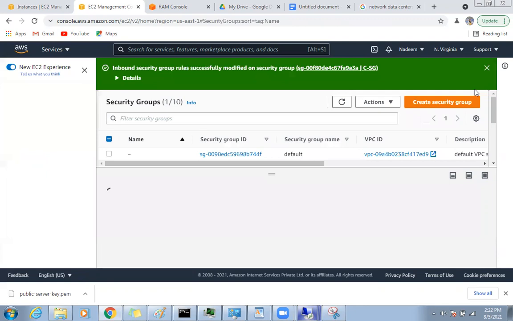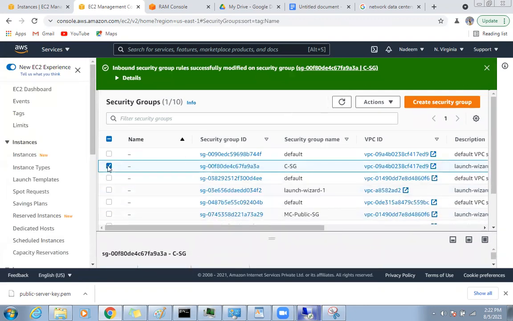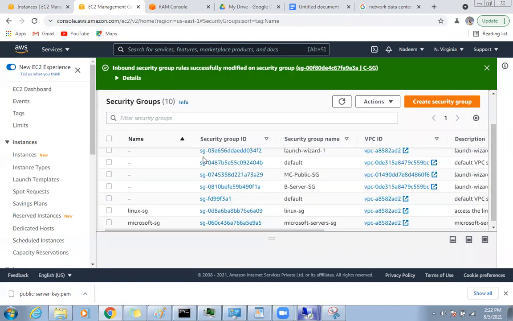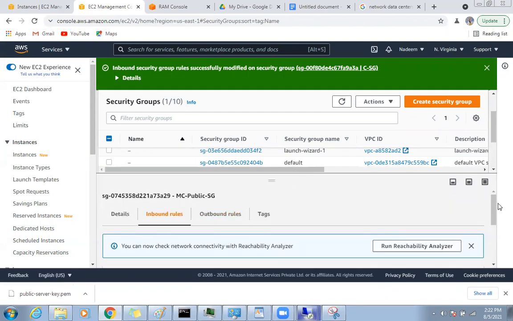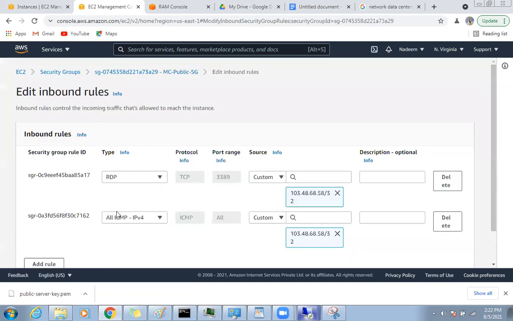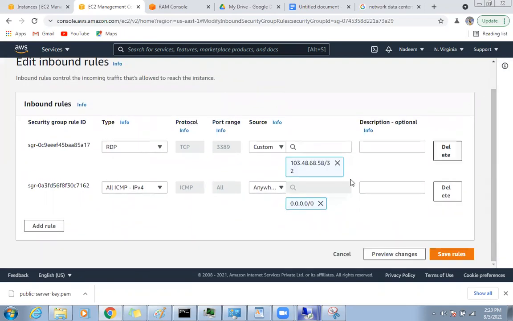Did you get this? Yes, ma'am. Because I had given only the public IP address for ICMP. So edit inbound rule, ICMP. Instead of public IP, I will say anyone can ping my server.